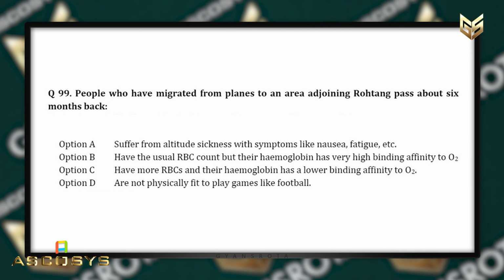People who have migrated from plains to an area adjoining Rohtang Pass about 6 months back, option A, suffer from altitude sickness with symptoms like nausea, fatigue, etc. Option B, have the usual red blood cell count but their hemoglobin has very high binding affinity to oxygen. Option C, have more red blood cells and their hemoglobin has a lower binding affinity to oxygen. And option D, are not physically fit to play games like football.